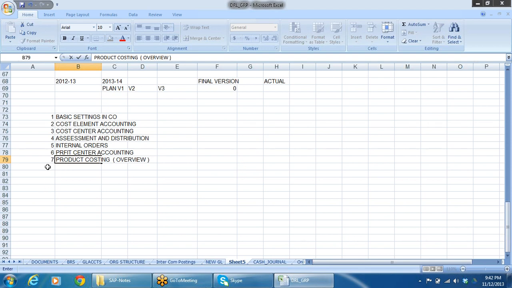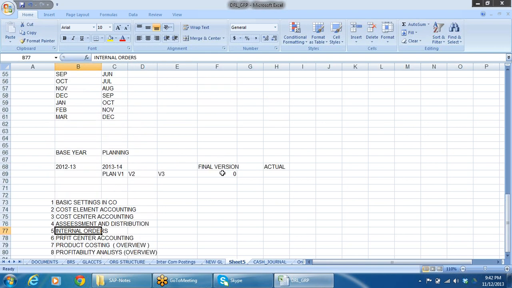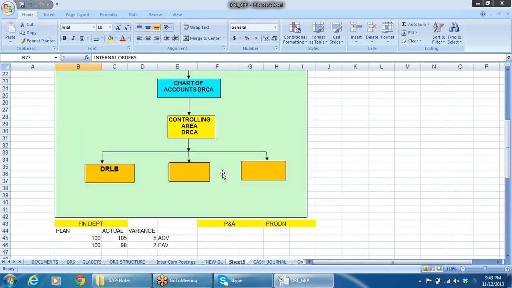What I can tell you is only to the extent of standard cost estimate, COPC, that is COPA, profitability analysis. Right, this is for you. By the time you come to assessment and internal orders itself, then you'll understand the difficulty. So these are the topics we'll see.